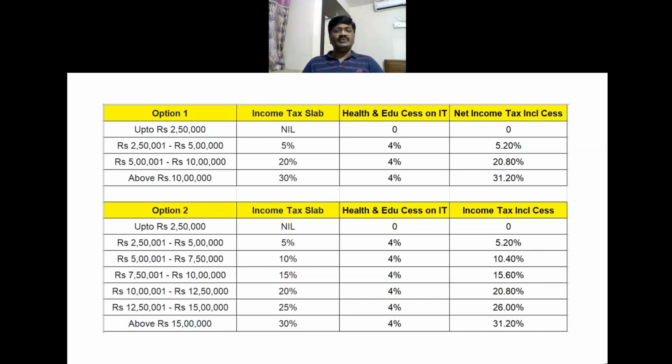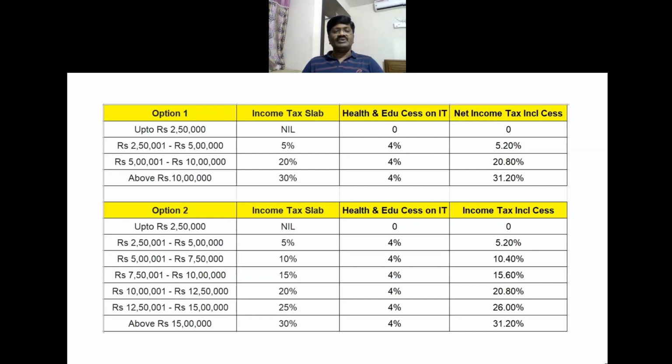And under option 2, the same explanation goes. If you see, there are various slabs in this. Up to 2.5 lakhs, no tax. 2.5 lakhs to 5 lakhs, both put together, 5% and 4% educational cess, it is 5.2%. For 5 lakh 1,000 to 7 lakh 50,000, it is 10.4%. 7 lakh 50,001 rupees to 10 lakhs, it is 15.6%.